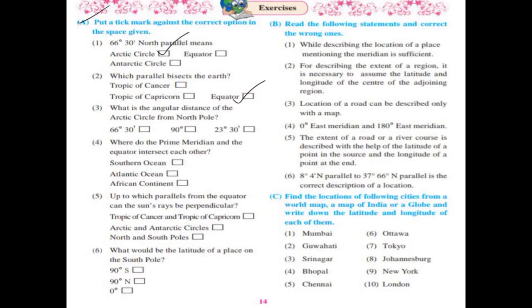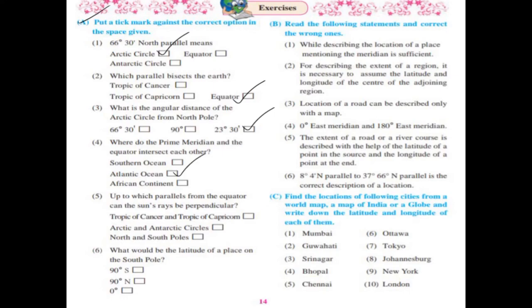66 degree 30 minutes, 90 degree, 23 degree 30 minutes. Correct option is 23 degree 30 minutes. Where do the prime meridian and the equator intersect each other? Options are Southern Ocean, Atlantic Ocean and African continent. Correct option is Atlantic Ocean.